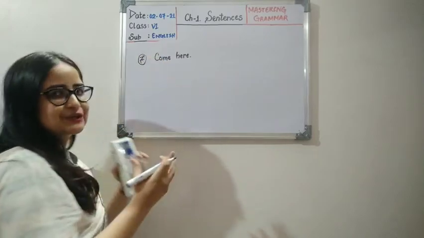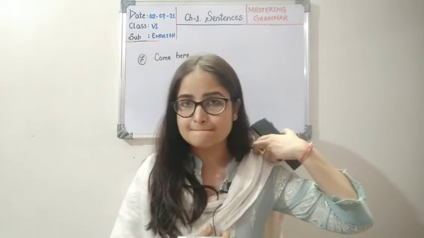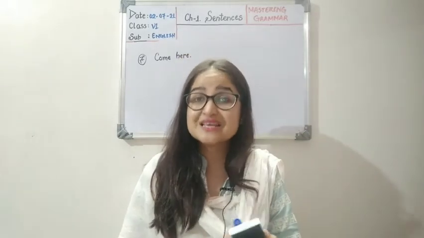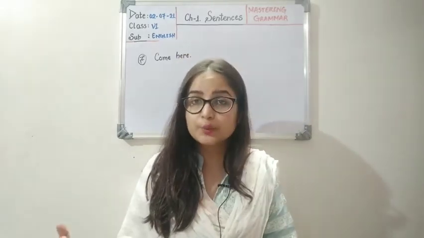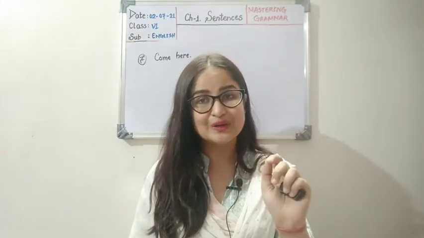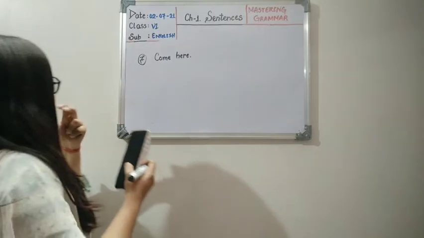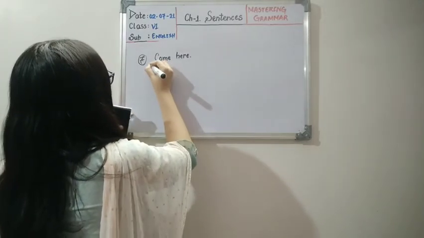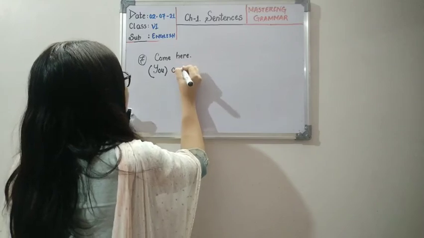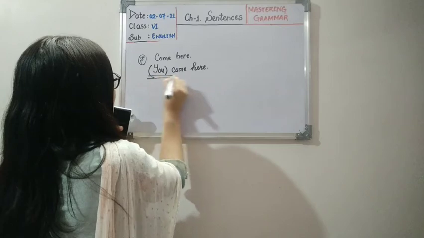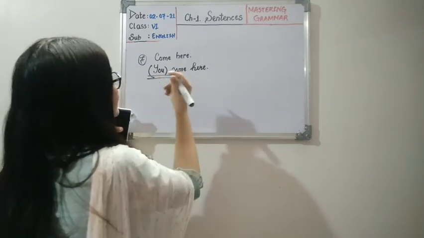So in these kinds of sentences, when there is a command or order, or particularly some kind of suggestion or advice, we often get confused. Okay, we shouldn't get confused. What we need to do is think that here the question is asked from you, because when I am telling someone to come here, that means this you is very clear or invisible.